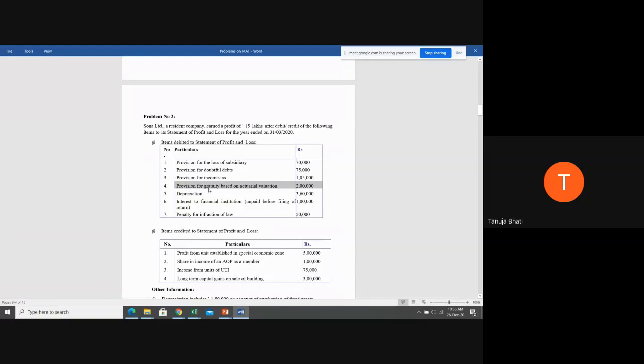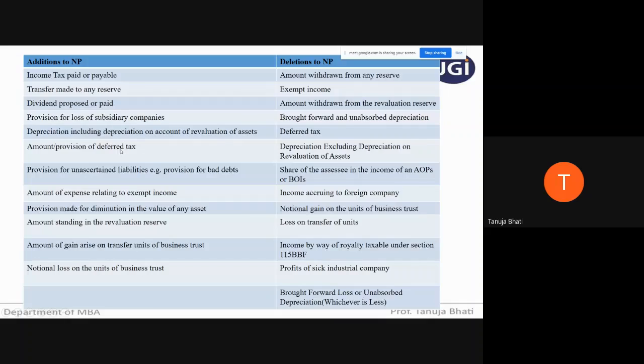So that has to be ignored. When provision is made for a certain liability, based on actual calculation, you know your liability is going to be a particular amount, you're making provision for that, so you have to ignore it.